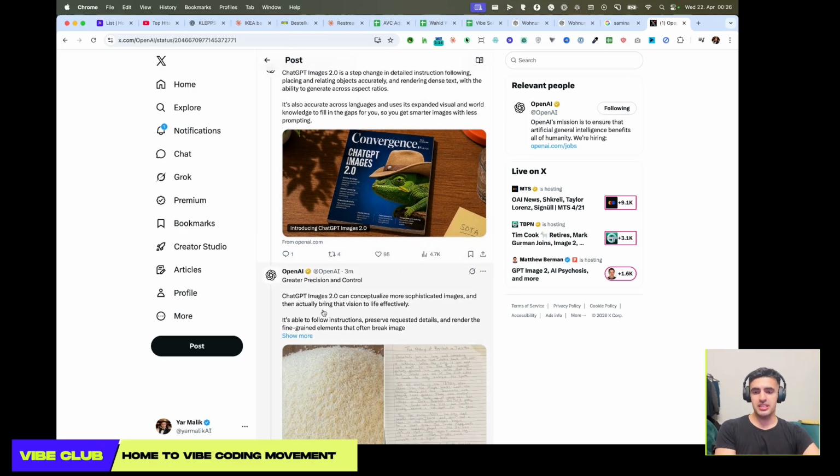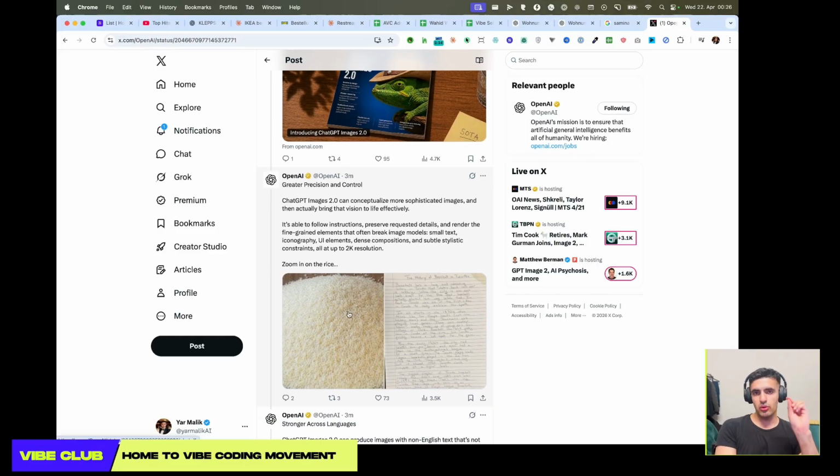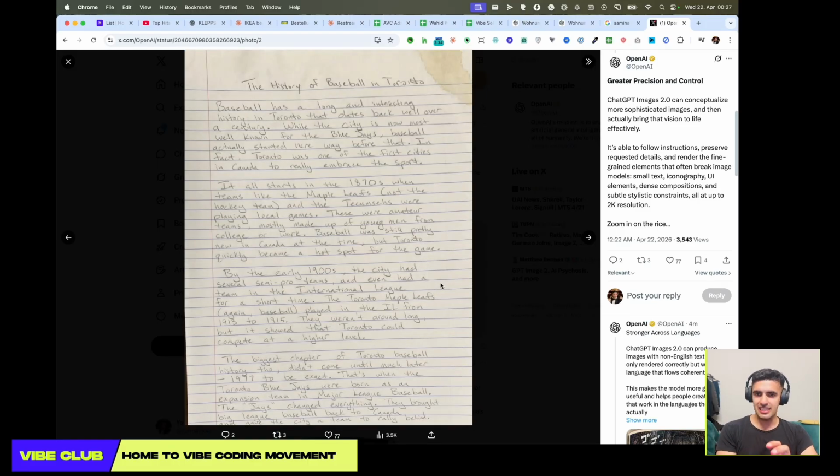But just to mention, another thing which is great is the precision and the control. You can go into details and mention exactly the grains. It can properly see all of these rice grains. And also, secondly, look at this text. The text is so clear. This is human text which is written by humans, and it captures it so properly and perfectly. So you can really specify what kind of text you want, put it on a paper, and it can create it perfectly. After that, creating passport pictures or creating passports or any documents fake is gonna become 100x easier. So that's one of the biggest things out there.